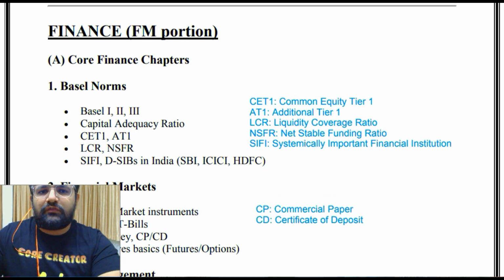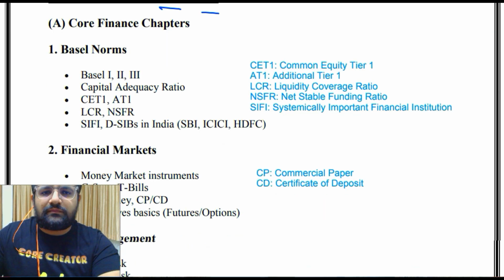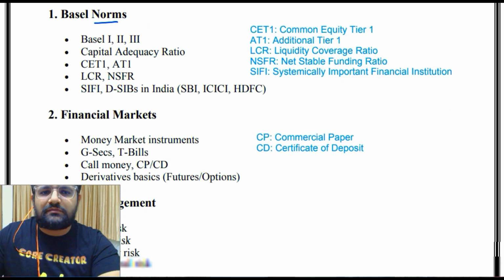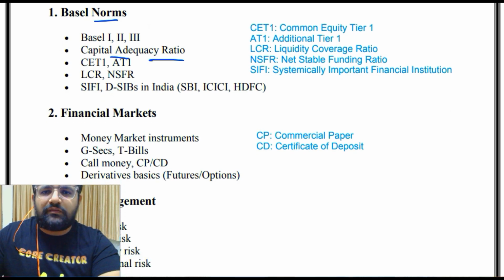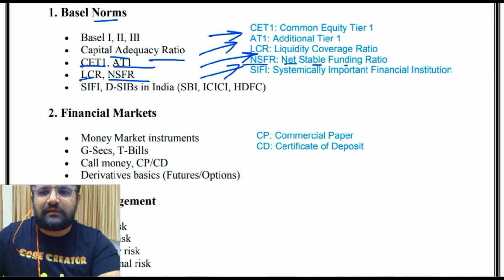Then talking about the finance and management portion, then some core finance chapters: Basel norms, Basel 1, 2, 3, capital adequacy ratio, CET1, AT1, that is common equity tier 1, additional tier 1, LCR, NSFR, that is liquidity coverage ratio, and NSFR is net stable funding ratio. Then SIFI, that is systemically important financial institutions. Then DSIBs in India. Now what is DSIBs?